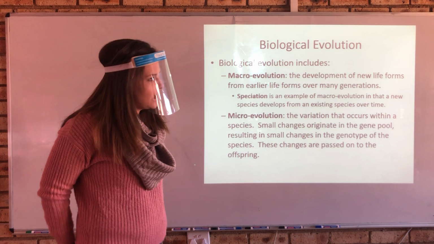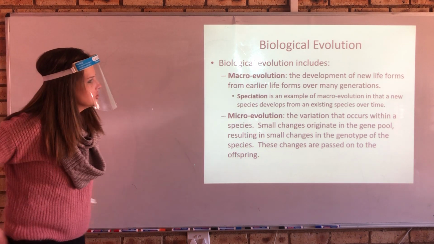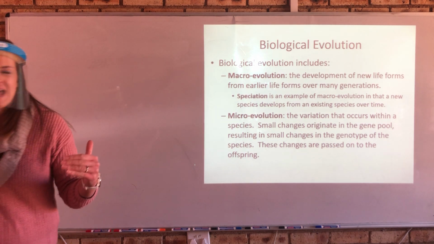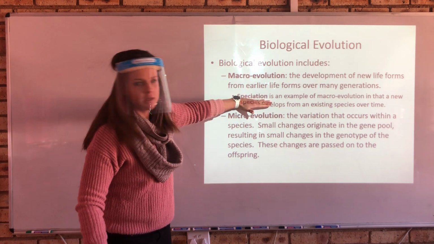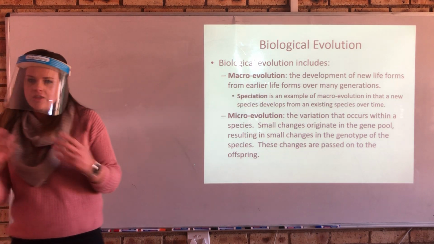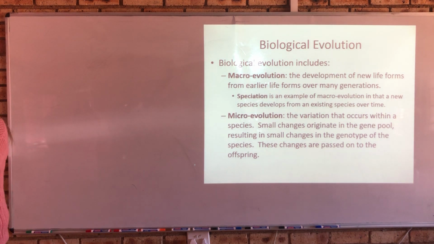Okay, so we have macroevolution. What is macroevolution? Macroevolution is the development of new life forms from earlier life forms over many generations and leads to speciation, a new species. So in other words, one species evolves and changes because of environmental pressure to another species.